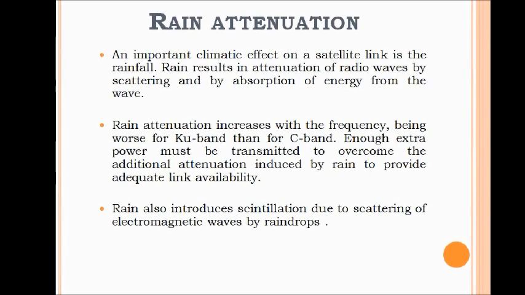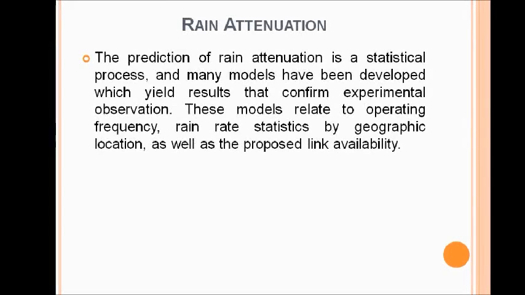Rain attenuation is an important climatic effect on a satellite link. Rain results in attenuation of radio waves by scattering and by absorption of energy from the wave. Rain attenuation increases with frequency, being worse for Ku band than for C band. Enough extra power must be transmitted to overcome all these additional attenuations induced by rain to provide adequate link availability, and rain also introduces scintillation, and it causes scattering of electromagnetic waves by raindrops.